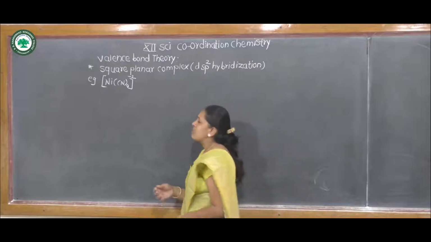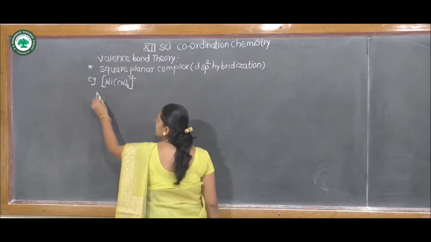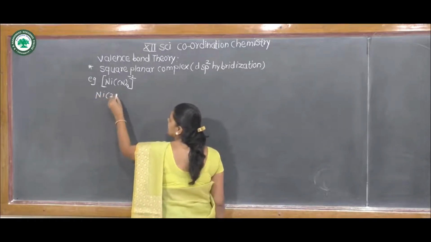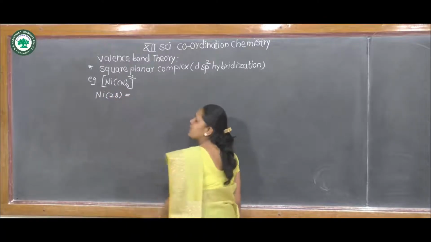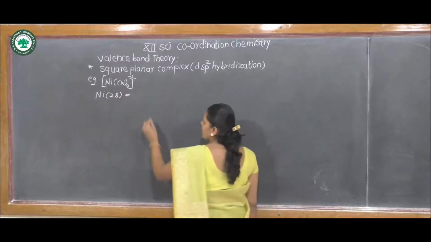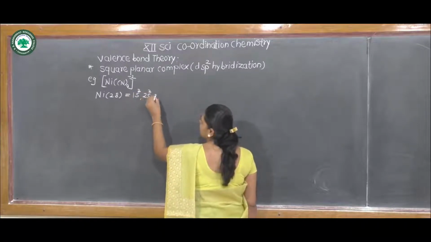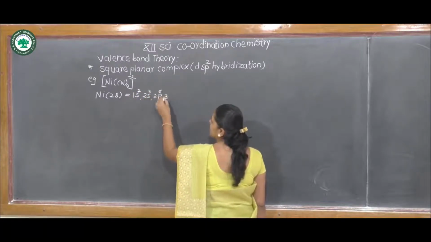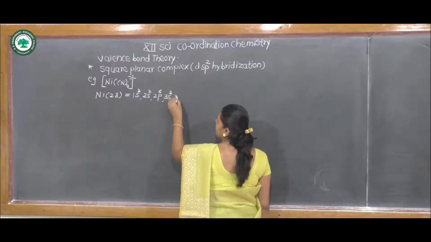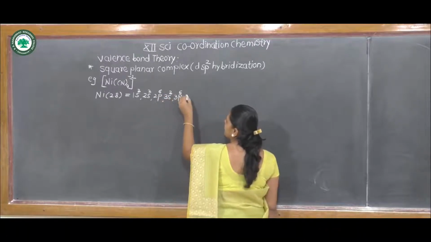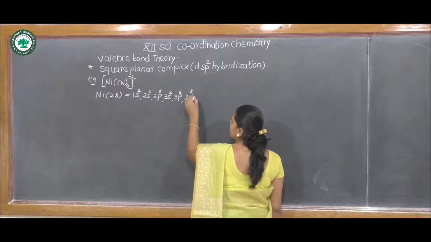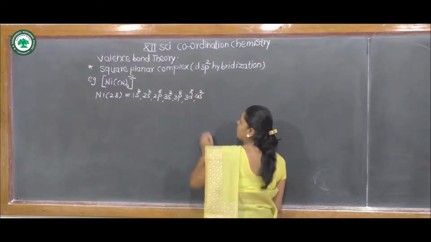In this complex, the central metal is nickel. Its electronic configuration is 1s2, 2s2, 2p6, 3s2, 3p6, 3d8 and 4s2.